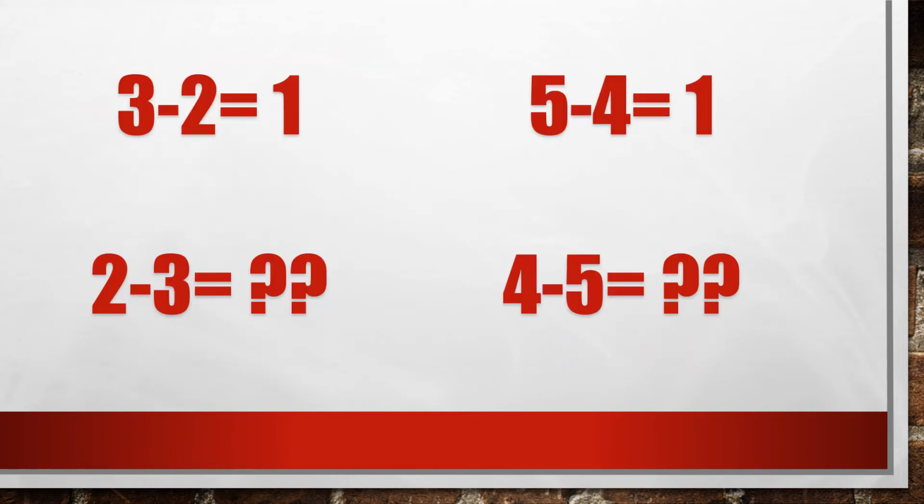In maths also, there are certain situations in which you don't have any answer. I have taken very easy numbers. Let's look at these numbers. 3 minus 2 is equal to 1. You can easily say that. 5 minus 4 is equal to 1. You can easily say that. But now if I reverse these numbers and say, okay, now tell me the answer of 2 minus 3, or tell me the answer of 4 minus 5, then what will happen? What will you say?